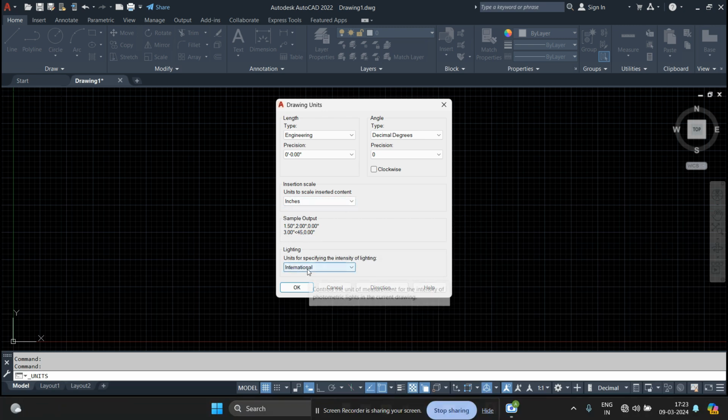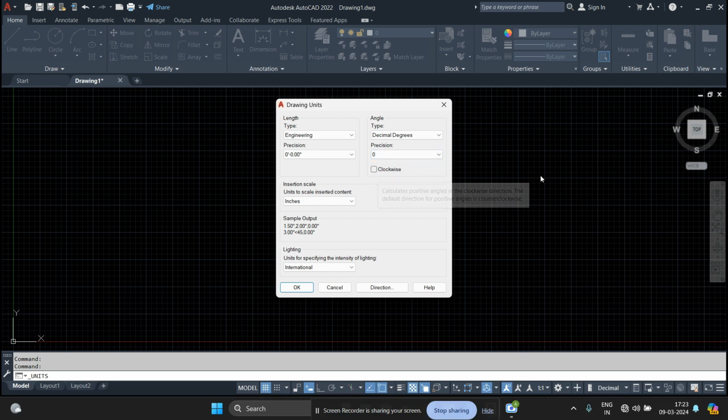The lighting units, we are going to use it for the 3D drawing. In 2D drawings, it has no requirement. At the right side of this window, we can select the units for our angle as well. We have decimal degrees, degrees minutes seconds, grads, radians, and survey units. And also here from this drop down, we can select the precision for our angle.